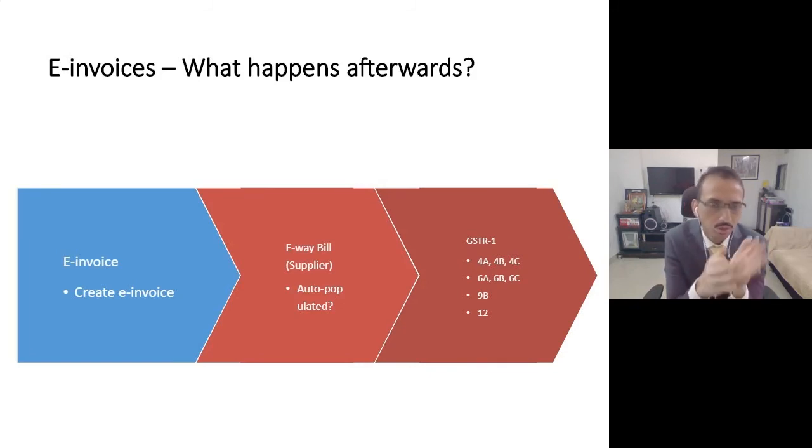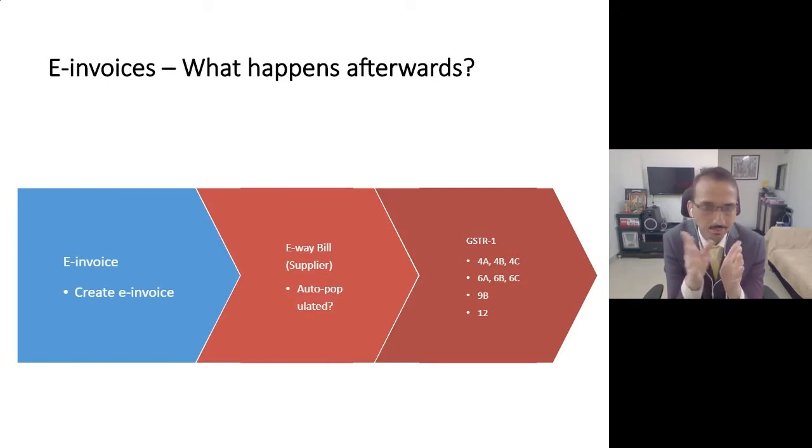It will help you. So the government is saying that all these e-invoices which you are going to generate one by one, or using the bulk facility, whatever you communicate to the IRP portal will travel to the e-way bill portal, and will also travel to GSTR1. So there is no inconsistency between the data which you are communicating to the three portals. Certainly it's a helpful step, but practically, at least in the first few weeks, whenever you are generating an invoice, just go on the e-way bill portal and check once again whether the data which you reported on the e-invoice portal is the same as what is appearing on the e-way bill portal.